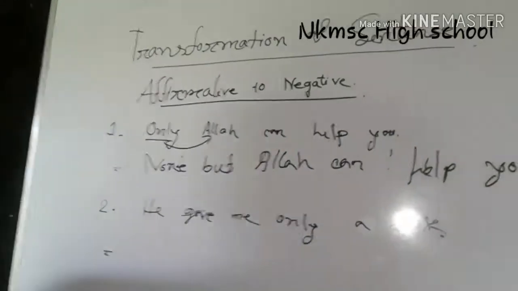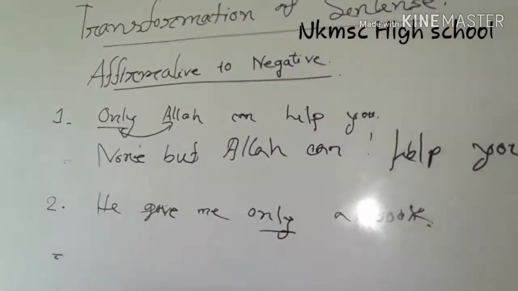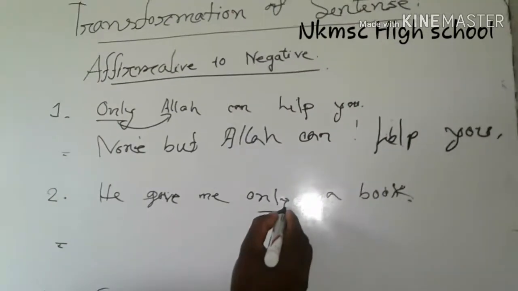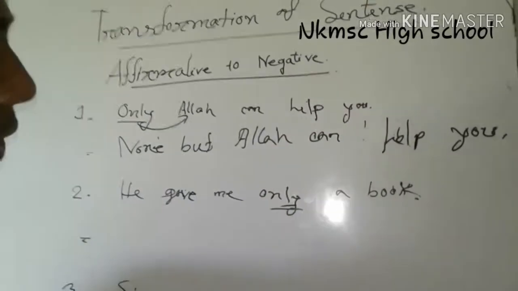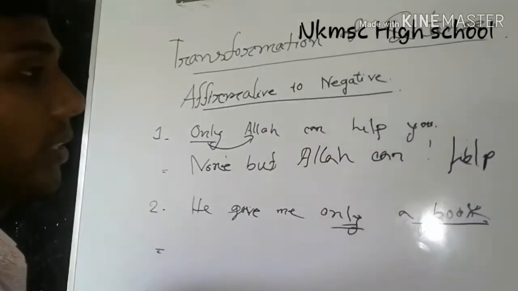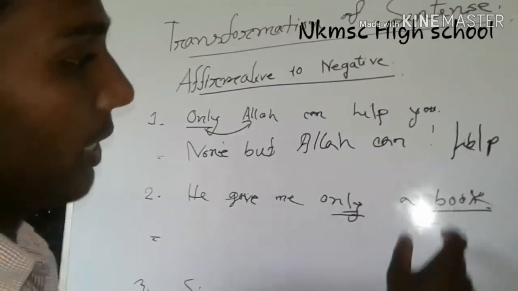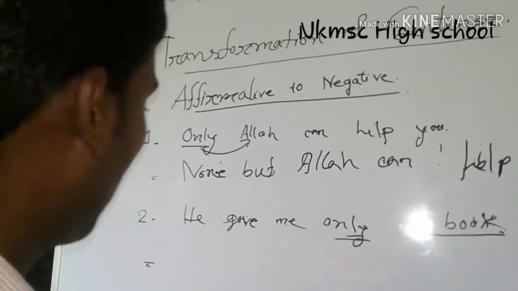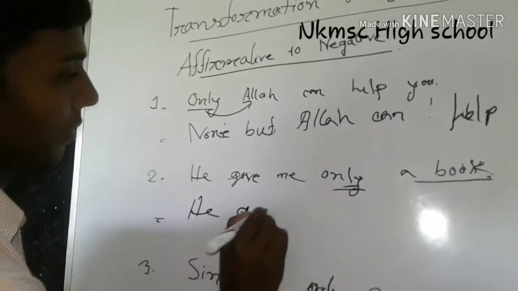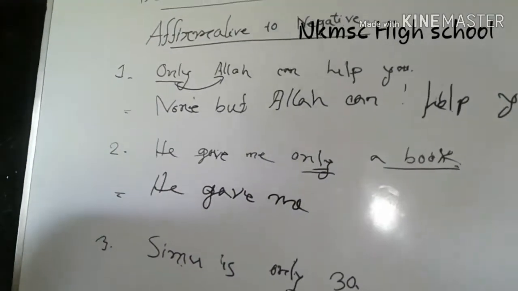In the next sentence, only is in the middle of the sentence, in front of a book. This is a book, not a person, it is a thing. So we will write: he gave me nothing but a book.